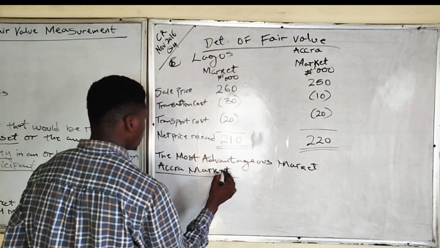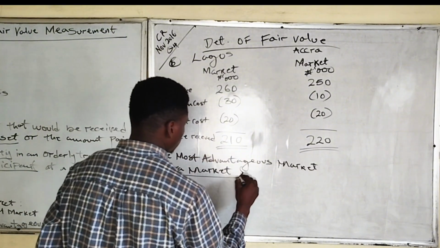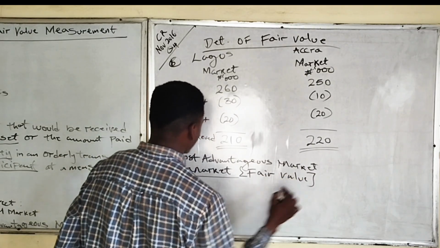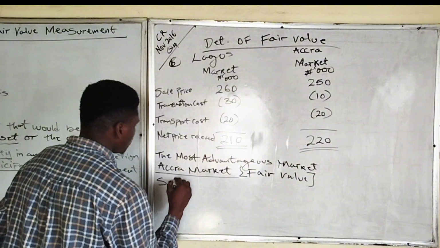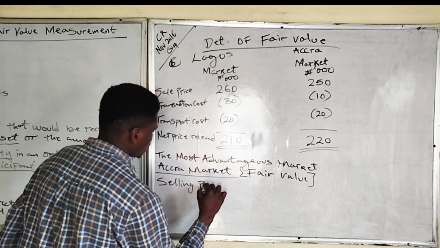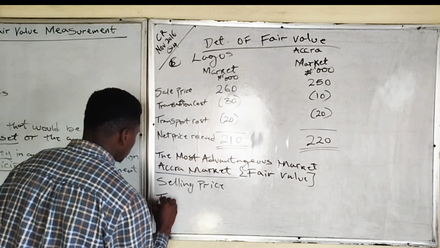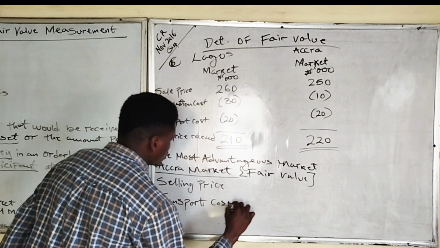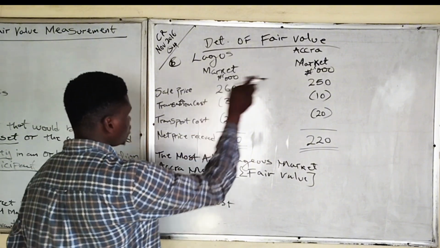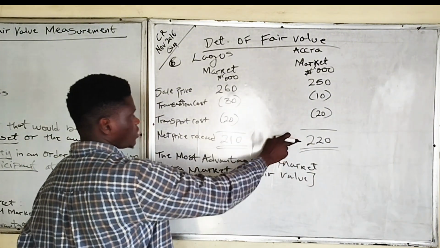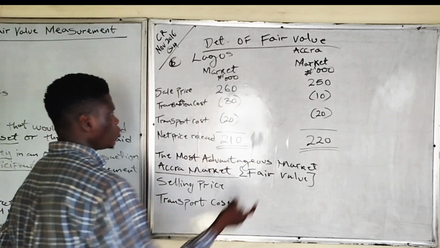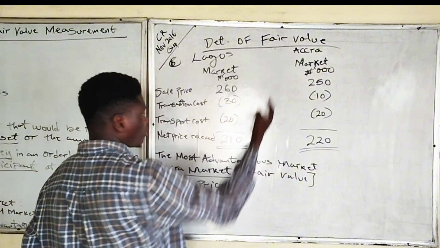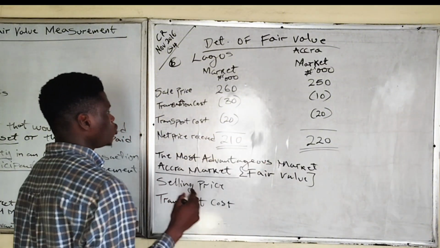So using Accra market, fair value is selling price less transport cost. We're using Accra market now because it gives the highest net amount that will be received. 220 is higher than 210. So Accra market becomes the most advantageous market, which will be used to calculate the fair value.